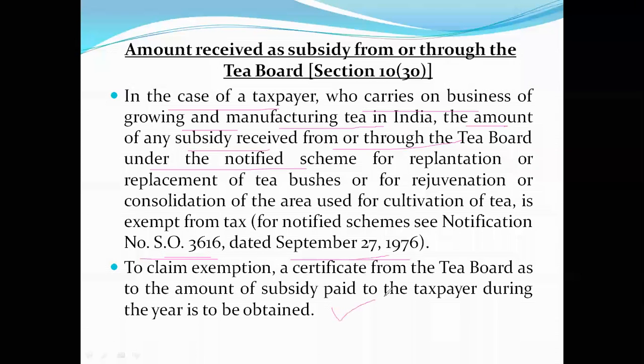So if you want to claim that deduction from the income tax department, you have to produce a certificate from the tea board that the income is received from so and so board for so and so purpose. Then deduction can be claimed.